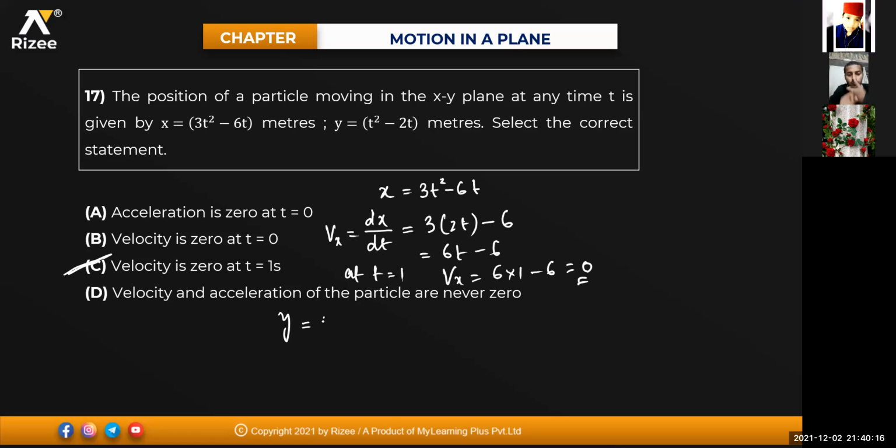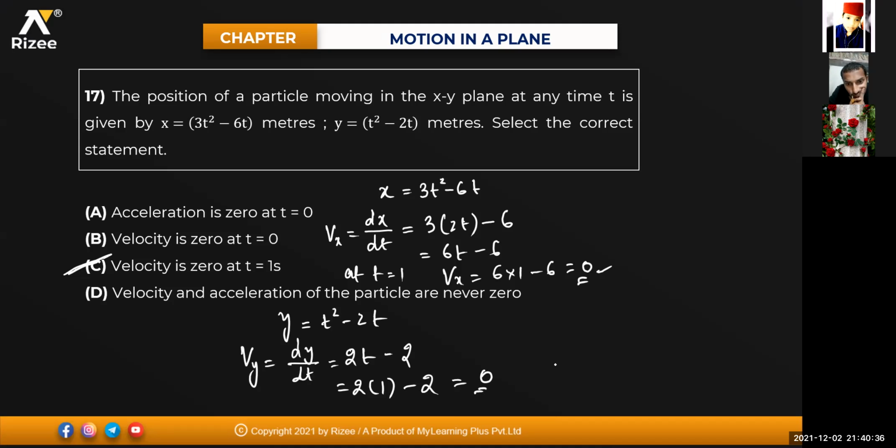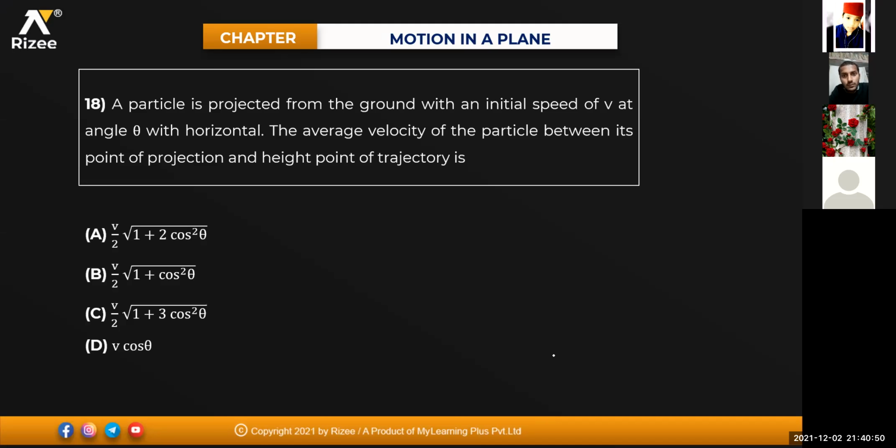The same way for y. y equals t square minus 2t. If I differentiate it with respect to time, dy by dt, the differentiation of t square is 2t, minus 2. Now keep t equals 1 second: 2 minus 2, that will also equal 0. So velocity along the x-axis is 0 at t equals 1 second and along the y-axis is also 0. That means velocity is 0 at t equals 1 second. So the third option will be the answer. Clear for everyone? Yes, sir.